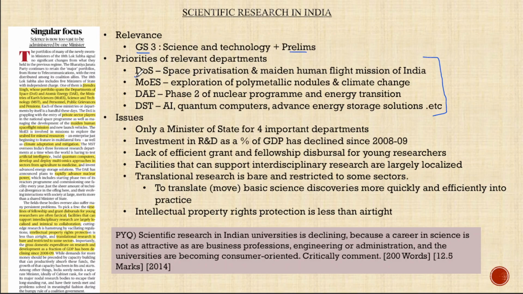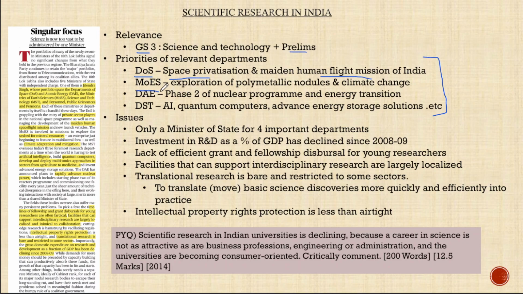When we take the Department of Space, the first and foremost priority in the current time period is space privatization. So in the recent newspaper, we have seen the coming of private agencies like Skyroot Aerospace, the launching of the Vikram rocket, all these things. So space privatization is a major concern for India in the coming years, especially under the Department of Space. And India is also set to launch the maiden human flight mission. So that is also a major concern for the Department of Space in the coming years.